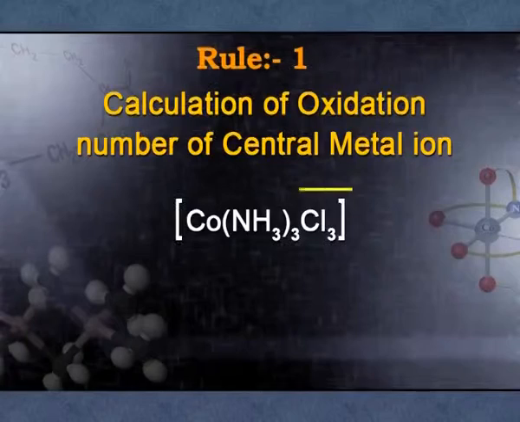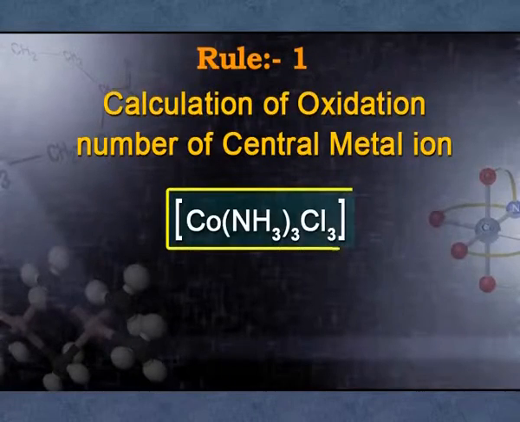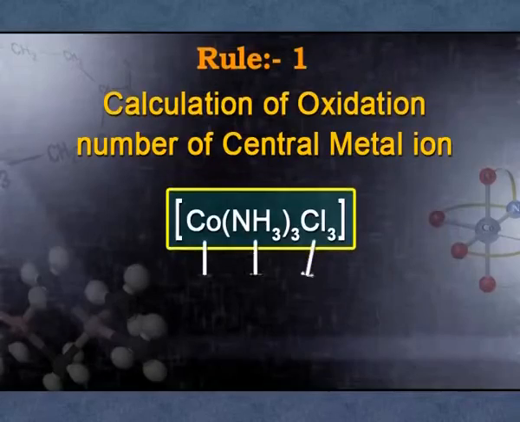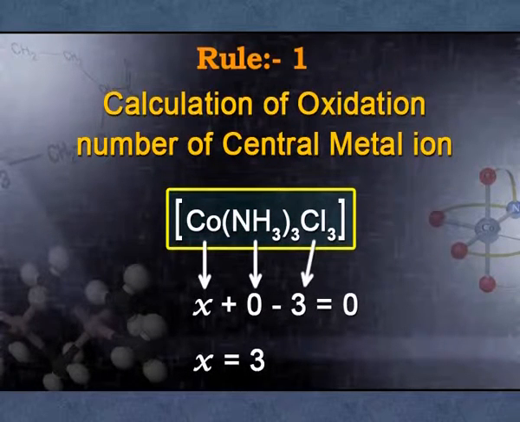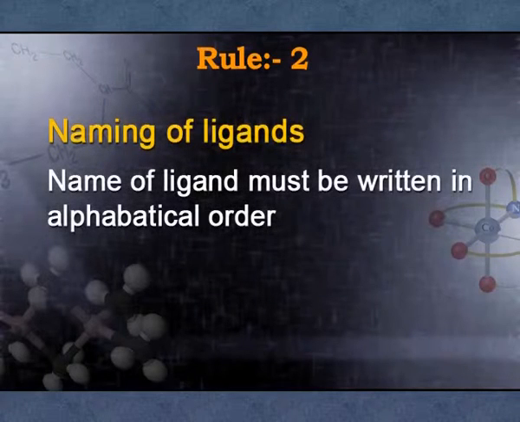That is the first step. Suppose the example [Co(NH3)6]Cl3. In this complex, our first motto is to find out the oxidation number of the central metal ion, that is cobalt.